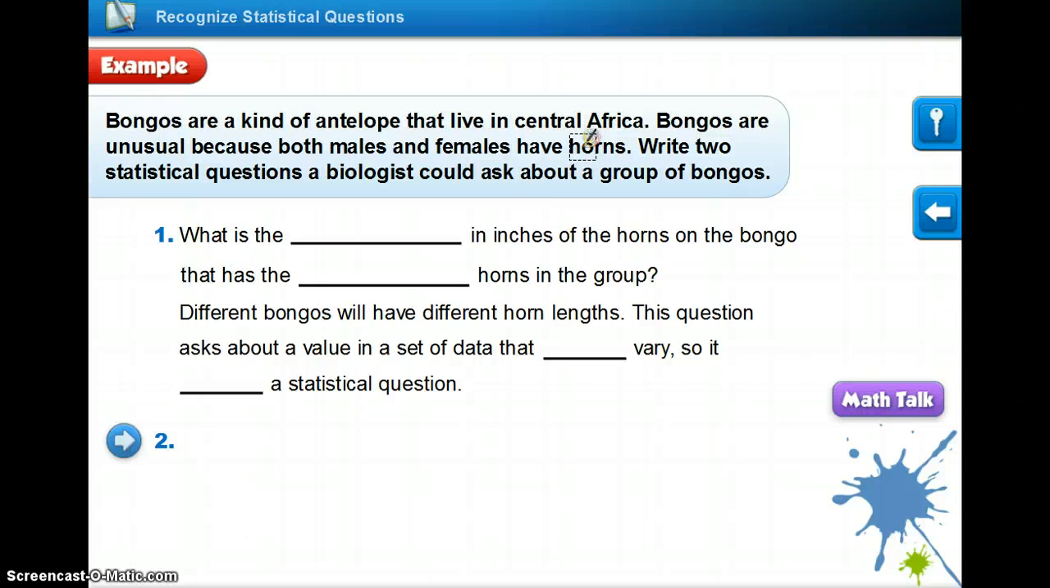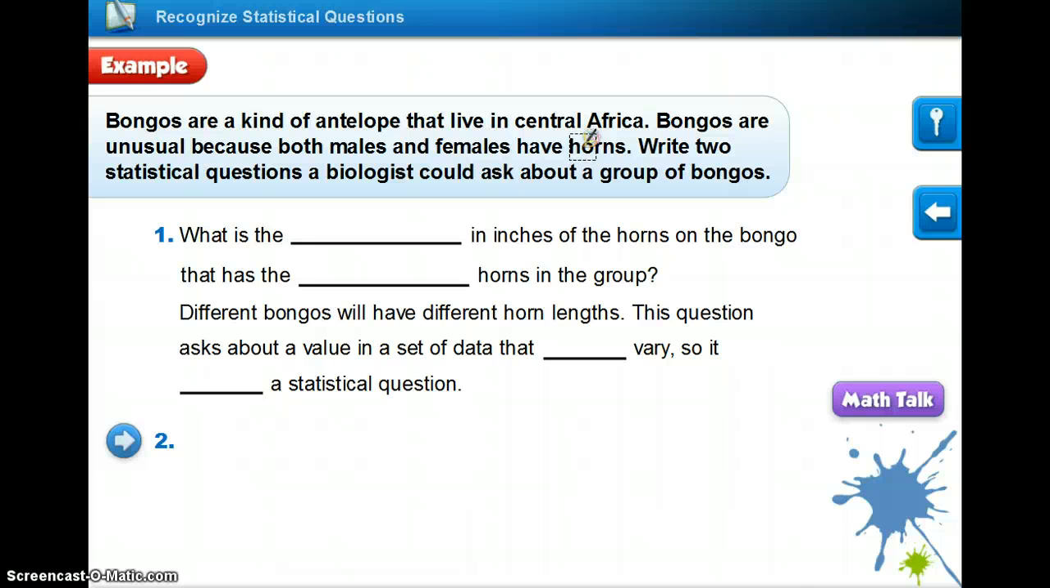In your book, there's a question. Another biologist asks how old the penguin named Royal Pudding is. Is this a statistical question? Explain your reasoning. And the answer is no, because the penguin only has one age at one time, so the question does not ask about a set of data that varies. If you have any questions, make sure you ask in Edmodo about that.